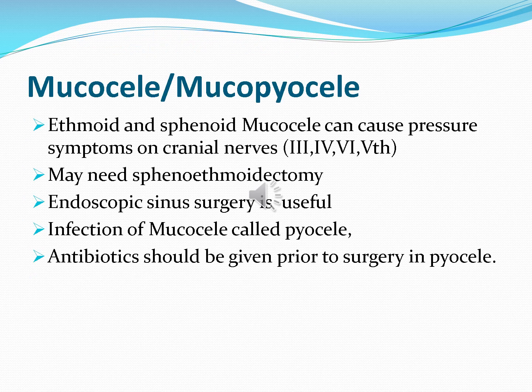Mucocele of sphenoid sinus is very dangerous because lateral to the sphenoid sinus there are important nerves, so it can cause pressure over the optic nerves as well as pressure over the third, fourth, fifth and sixth cranial nerve. It can cause paralysis of all these nerves. So sphenoid sinus mucocele should be drained immediately to prevent this pressure over the nerves, and it is done,